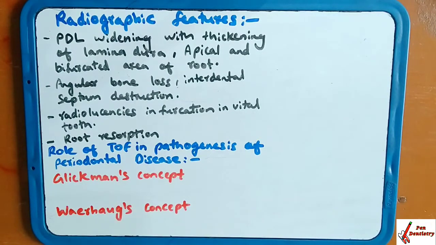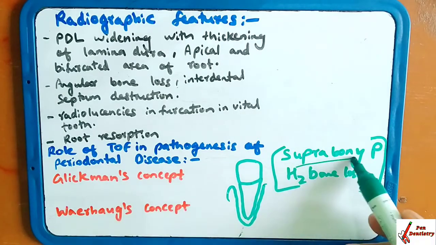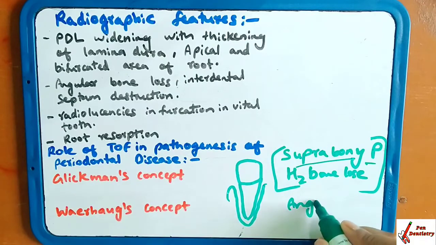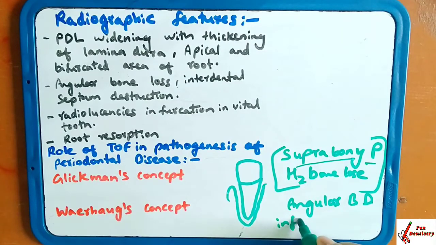Glickman said that when the teeth are non-traumatized, a suprabony pocket is present and horizontal bone loss takes place. When the tooth is traumatized, an angular bony defect will take place and an infrabony pocket will be present.